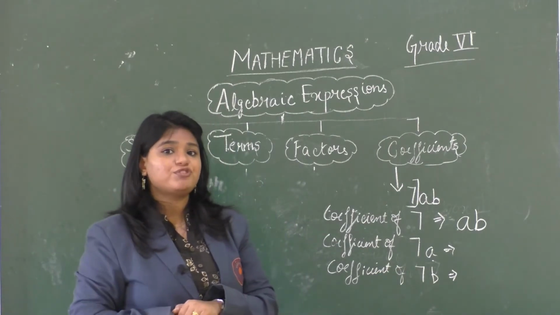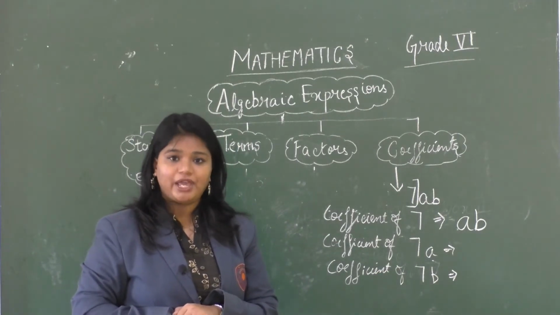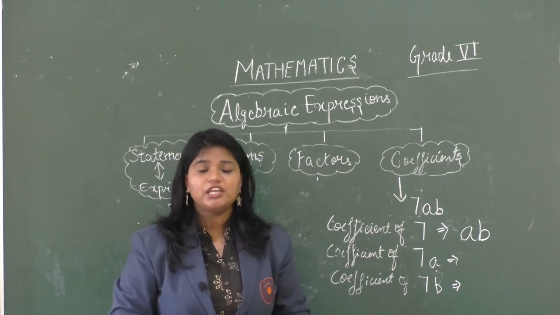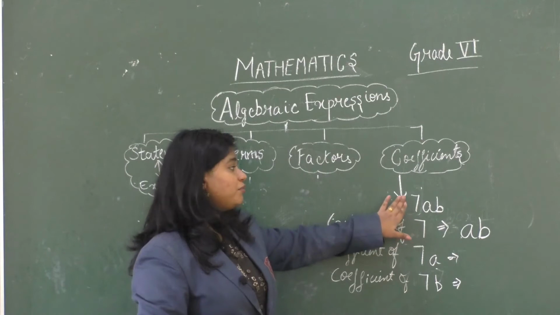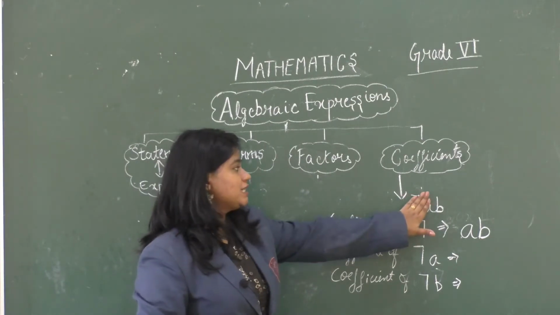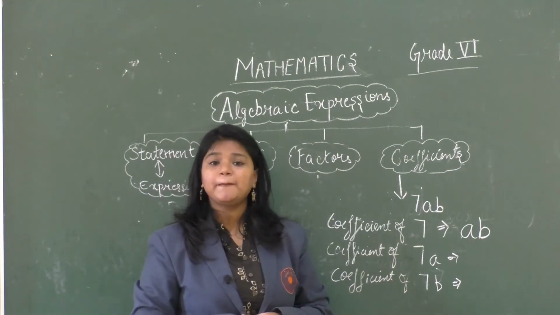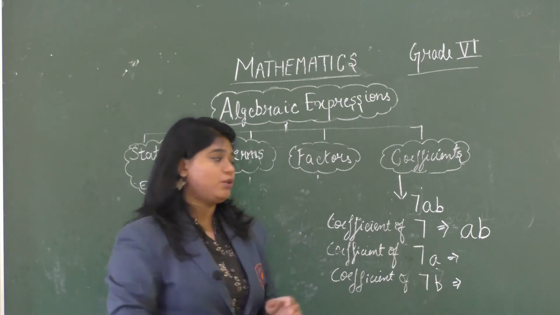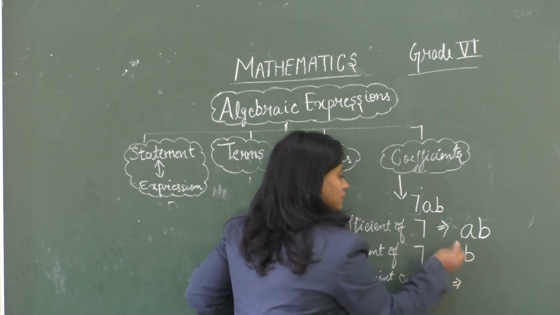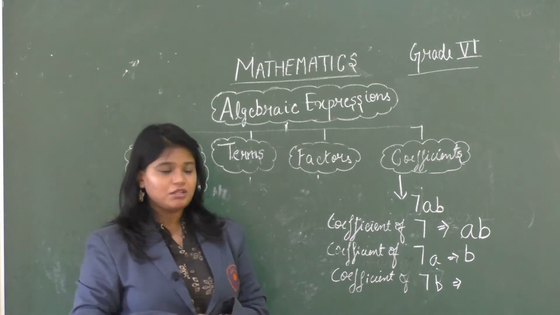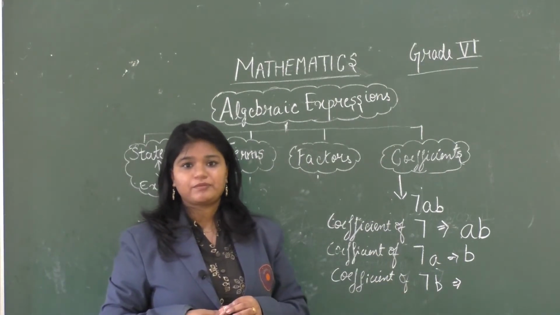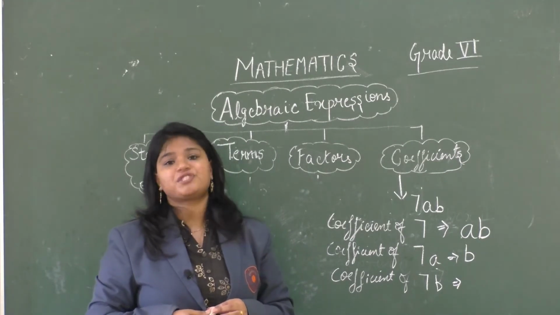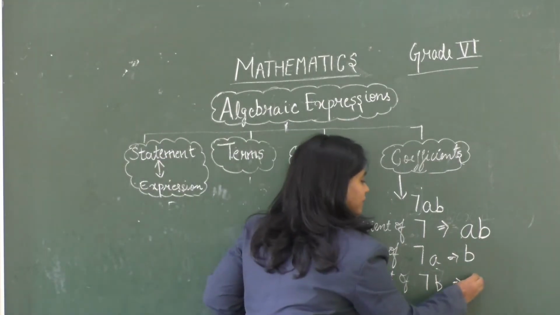So, that will be the coefficient of 7, right? Similarly, if we need to find the coefficient of 7a, now from the expression, if we hide 7a, we are left with b. So, the coefficient of 7a will be b. Now, you all should answer, what will be the coefficient of 7b? Yes, the coefficient of 7b will be a.